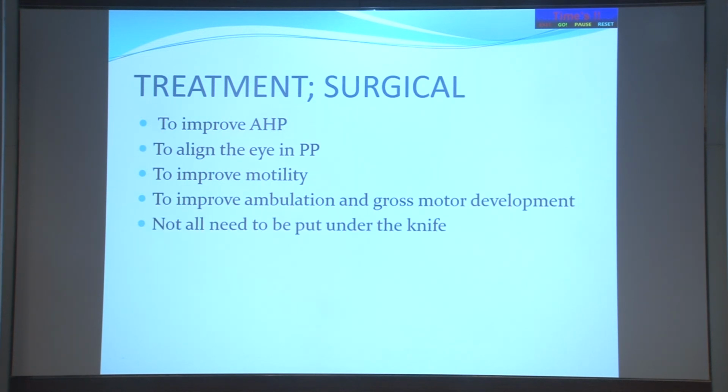Now, surgical treatment, you should be clear about the indications, as I said, otherwise you may end up in worse situations. So, to improve AHP, to align the eyes in primary position, to improve motility, to improve ambulation and gross motor development, and not all need to be put under the knife. So, all don't have to be treated. You have to be clear about what you want to treat, otherwise it may not produce good results.